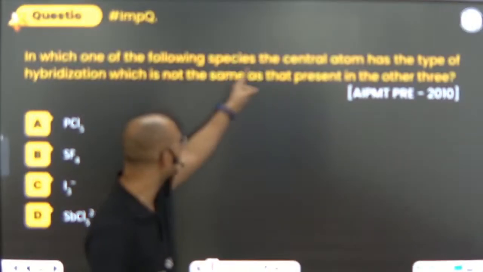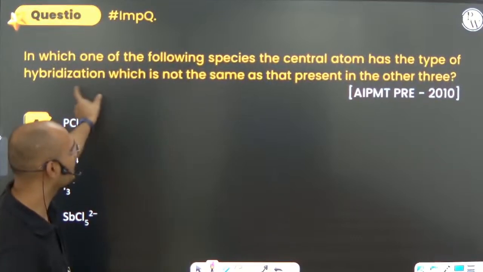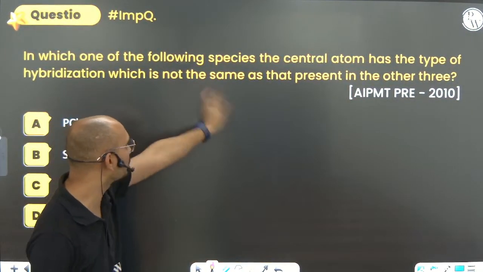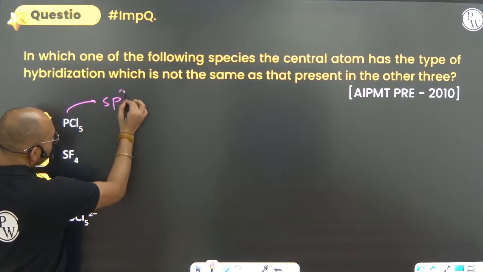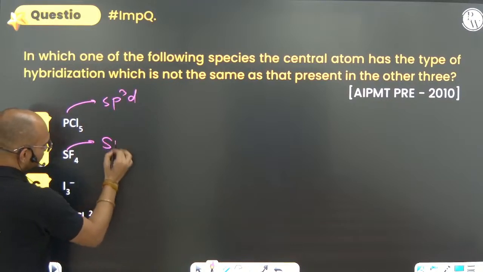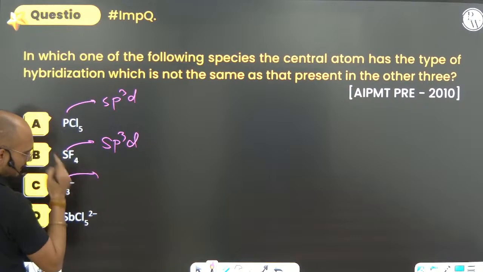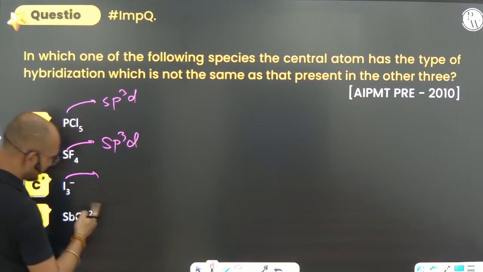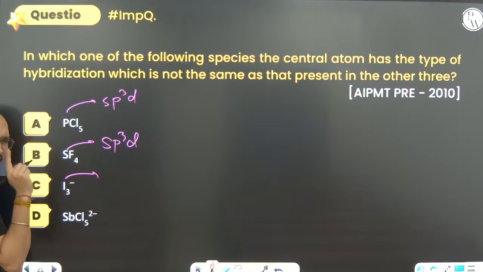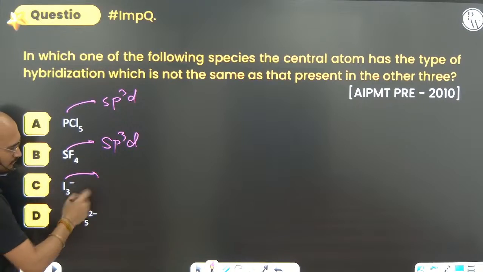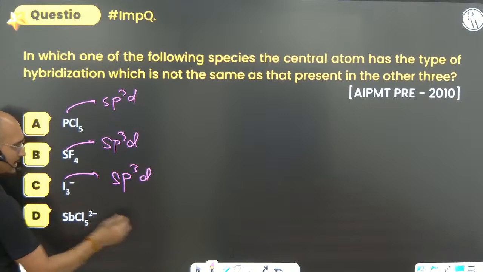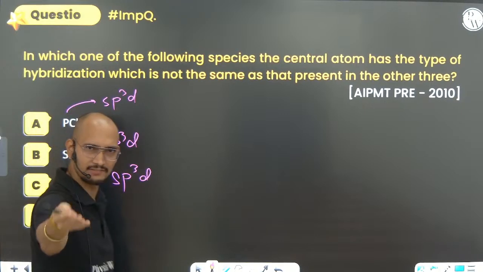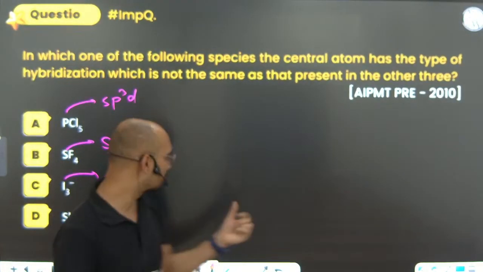In which one of the following sp3 species the central atom has the type of hybridization which is not same as that of present in the other 3? Okay, PCl5 sp3d, SF4 sp3d, I3 minus 7, just a minute, what is that? 7 plus 1 sp3d. How it is? Just do the same thing. One iodine will be having central atom. Let's say one central iodine is there, 7. How much of the negative is there?